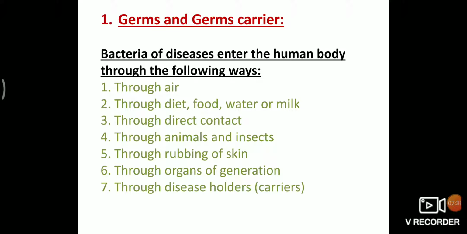Such persons are called carriers of disease. In such a way, when a man becomes free from a certain disease, he is a carrier of bacteria for some days. Hence, that disease can adhere to another person. Diphtheria, typhoid, etc. are spread through disease carriers.